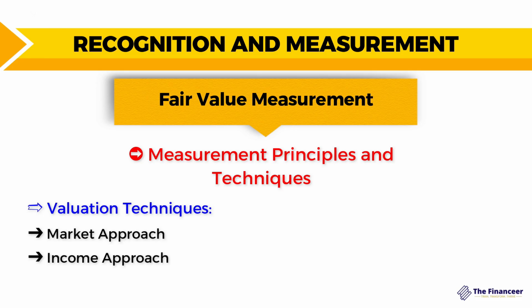And the second approach is income approach, which means that you are estimating the future net cash flow and you are discounting this future cash flow in order to calculate the present value. That's why it's called income approach, because you are estimating the future cash flow from using the asset.